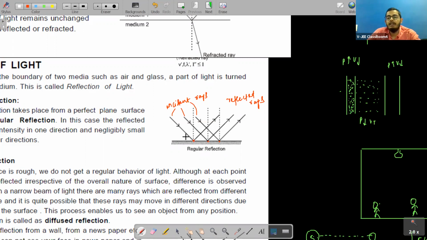One is regular reflection, one is irregular or diffuse reflection. In regular reflection, if a parallel beam of light is incident on this surface, the rays are reflected like this, and the reflected rays will also be parallel. This is how we say that this is a regular reflection. Now we are talking about diffuse reflection.